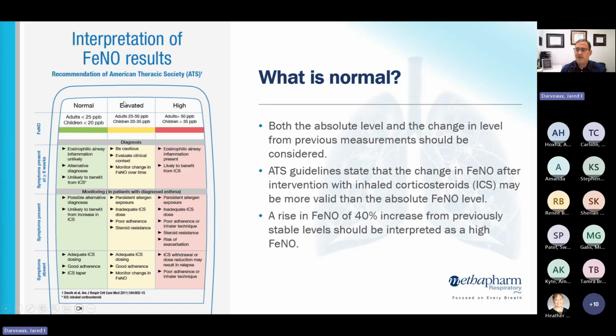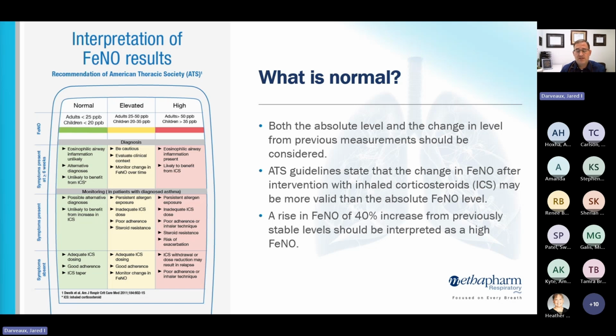And so kind of this gray area, more of your clinical decision making where you're taking into account multiple factors, probably happens in this yellow area where either symptoms are frequent or ENO levels are kind of borderline. And so what do we do with that? So we need to know both the absolute level and the change in ENO levels when we're considering what to do. So if you look at, again, the American Thoracic Society guidelines, they say that a change in ENO after intervention with an inhaled steroid might be more relevant than the absolute ENO number itself.